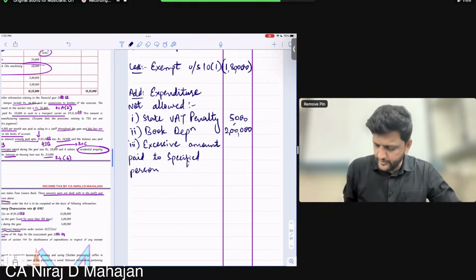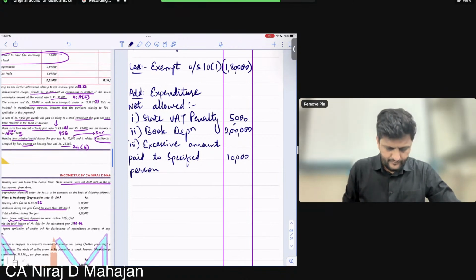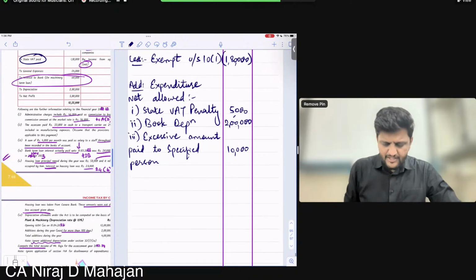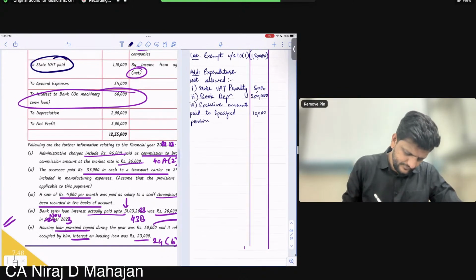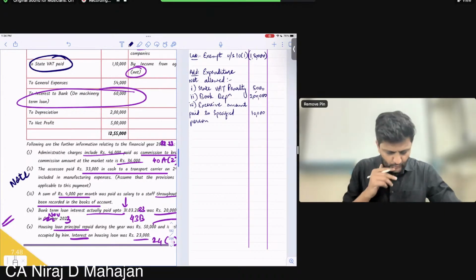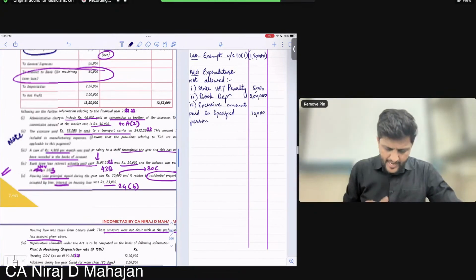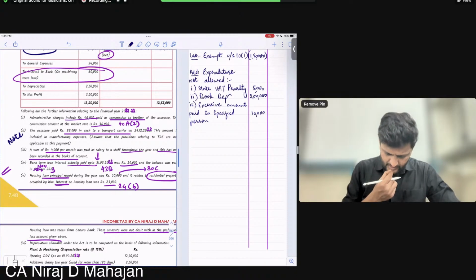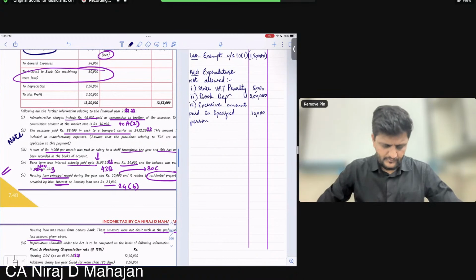Only excess we will disallow, 10,000. Fine? Cash children will write it as a note. Okay? Note. Then we have, we'll be giving one more debit, so leave that.